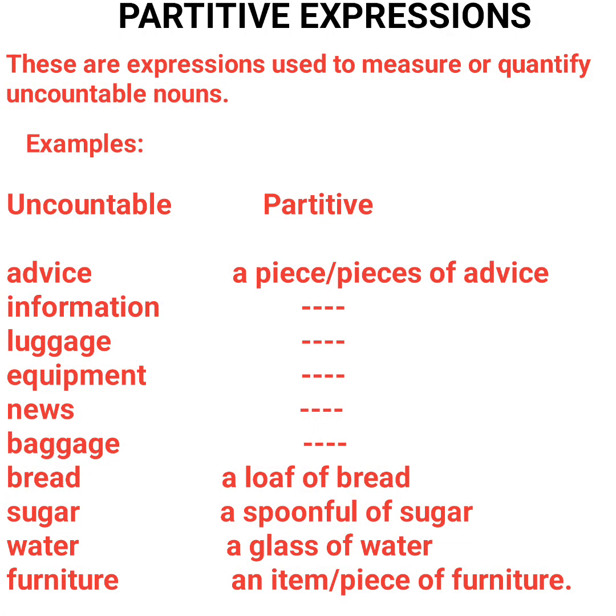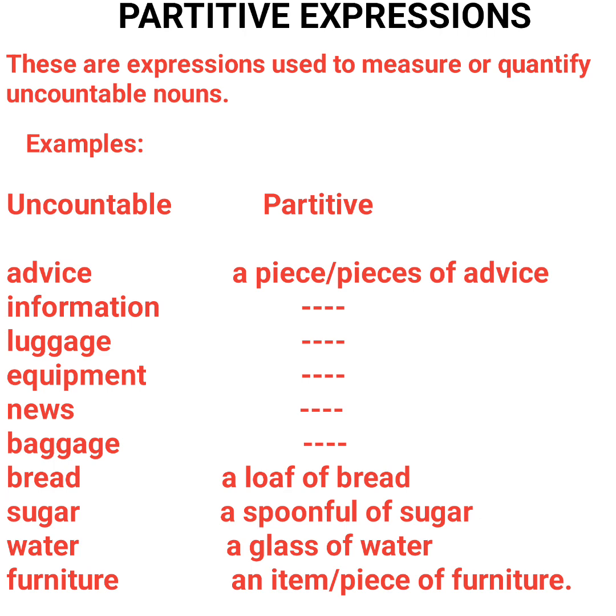Now, how do I deal with uncountable noun if I want to measure or quantify the uncountable noun? Because sometimes water, for instance, is an uncountable noun. I may want to quantify water. I come to your house, for instance, and I need some water, so that I want to quantify it. How do I quantify it? Since I cannot use indefinite article, I cannot pluralize it, and that's where partitive expressions come into action. There are expressions used to measure or quantify uncountable nouns, and these are called phrasal determiner, or preferably partitive expressions.